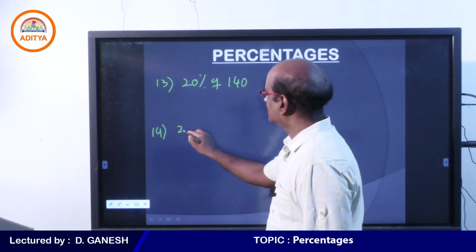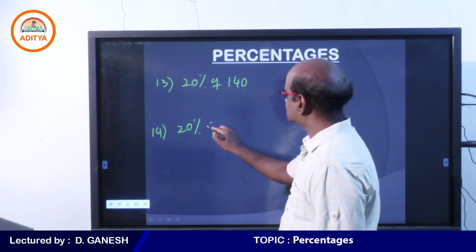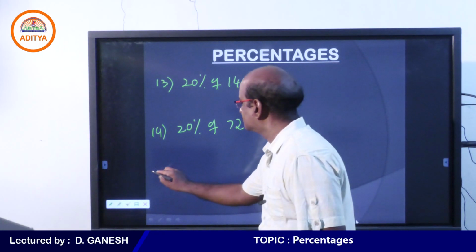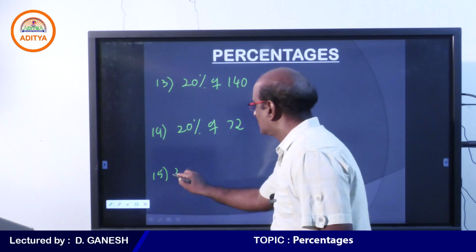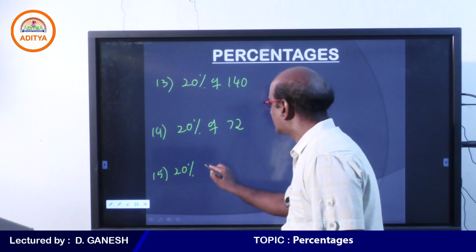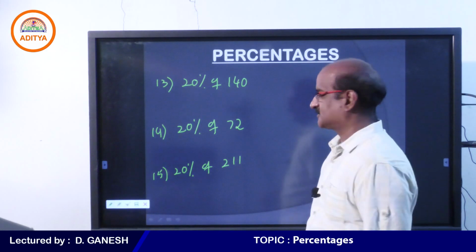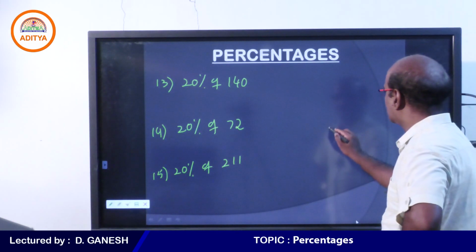Come on, student. What is 20% of 72? Yeah. What is 20% of 211? Make it fast. Yeah, student, it is not very difficult, man.